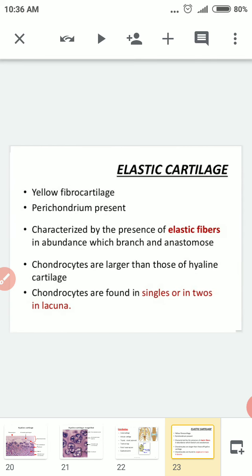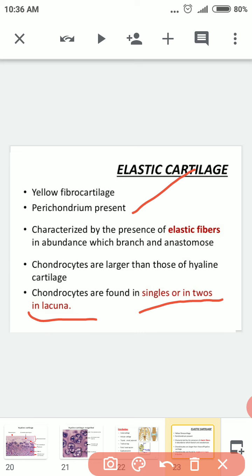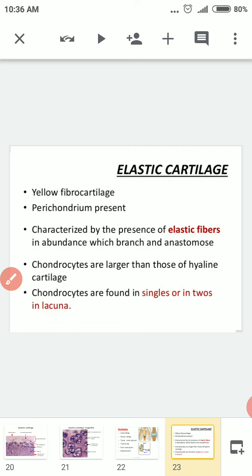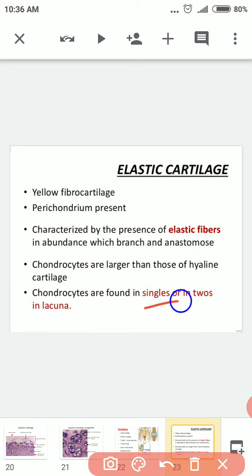Next you are seeing the next cartilage, called elastic cartilage. Where do you see elastic cartilage? Perichondrium is present, and it is characterized by the presence of elastic fibers in abundance which branch and anastomose. Chondrocytes are larger than those of hyaline cartilage. You should remember this: the chondrocytes are found singly or in twos in lacunae. So remember this point about how the chondrocytes are present.